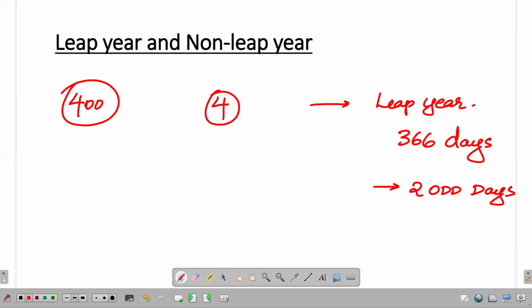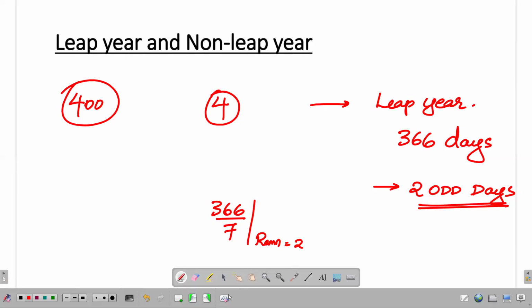You divide 366 with 7. Okay. So you can see that 7 5s are 35, carry over 1, 36, 7 2s are 14. So you can see that it's 16 here. So then the remainder under consideration, it is equal to 2, right? So for a leap year, it is associated with 2 odd days.